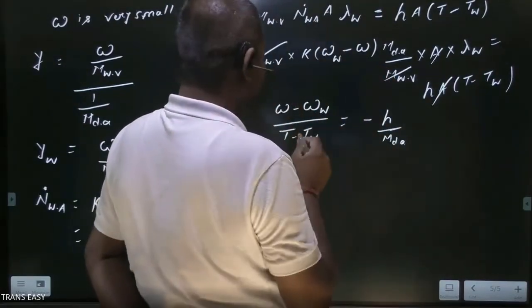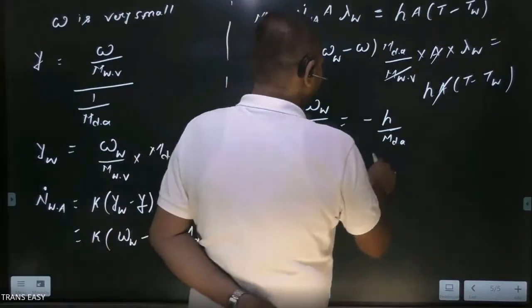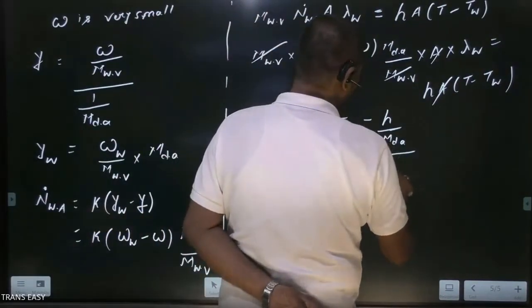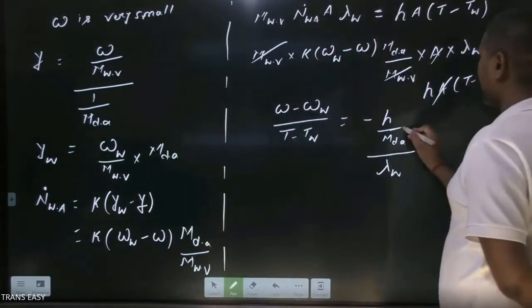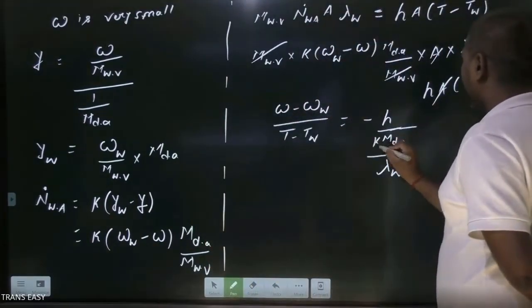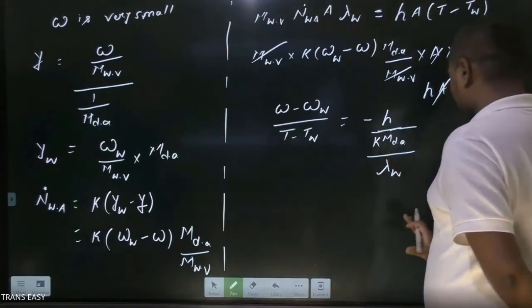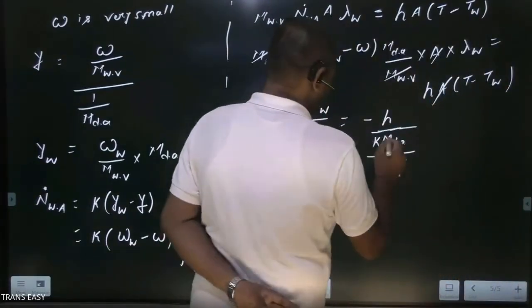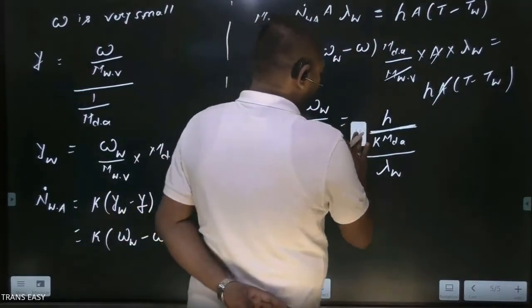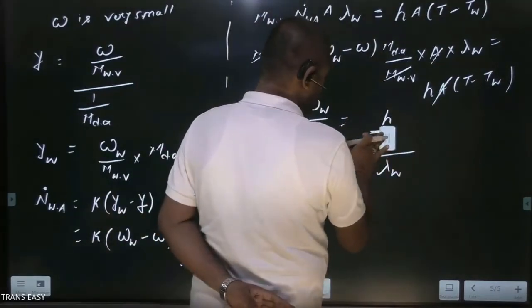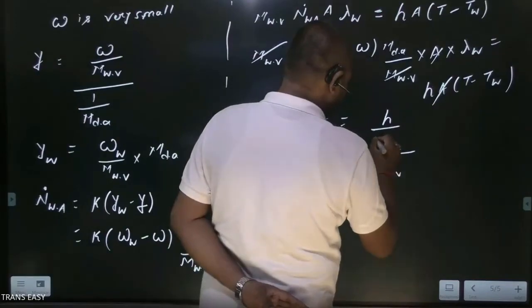Keep watching, nothing should be missed, divided by lambda. Is something else missing? K is missing. Finally we have the final expression like this.